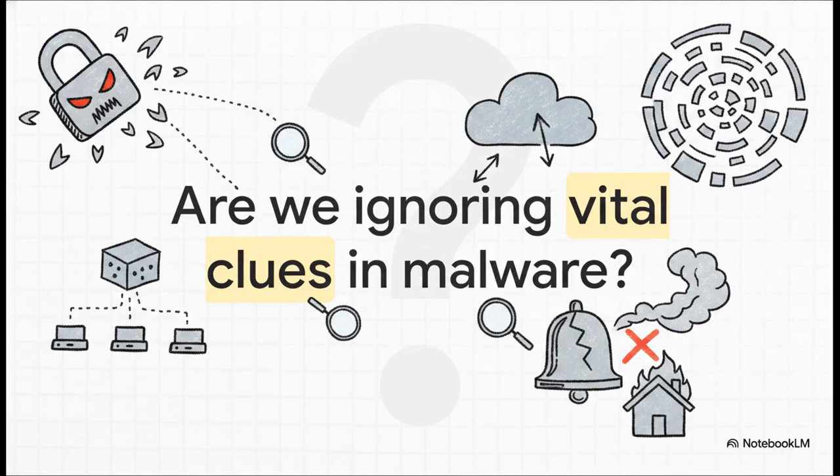And because of these slick disguises, our current deep neural network detection models are really struggling. We're seeing super high false positive and false negative rates. Essentially, the security alarms are either blaring when there's absolutely no fire, or they're staying completely silent while the house burns down. Which led the researchers to ask a critical question: are we ignoring vital clues in malware?